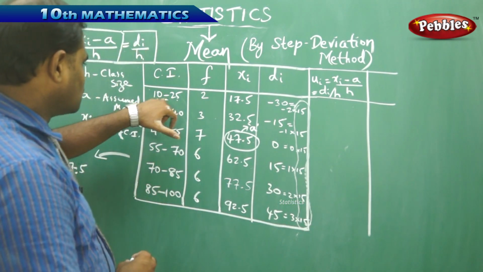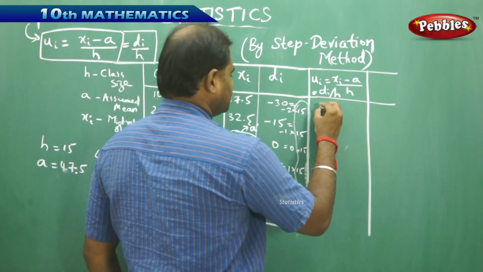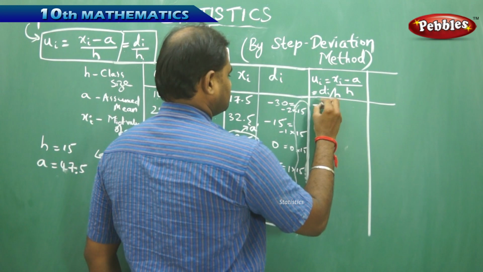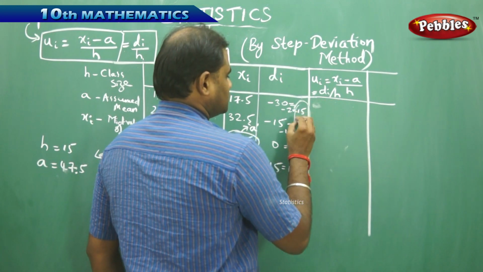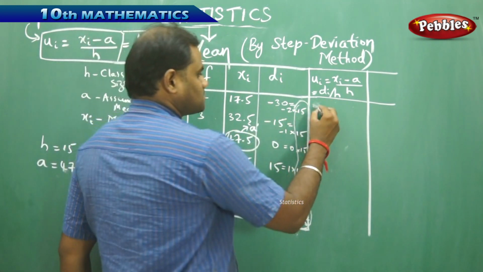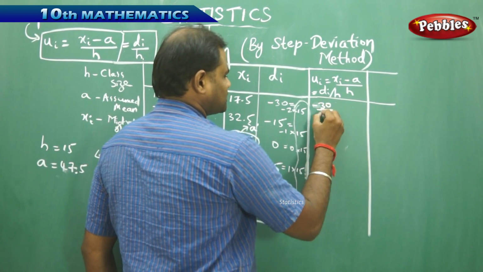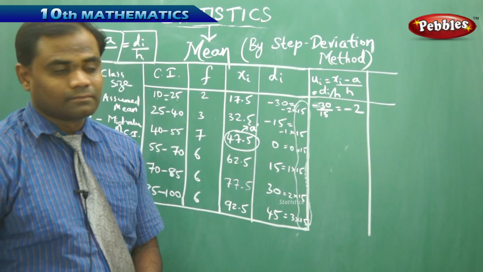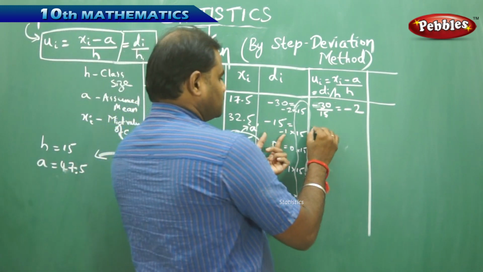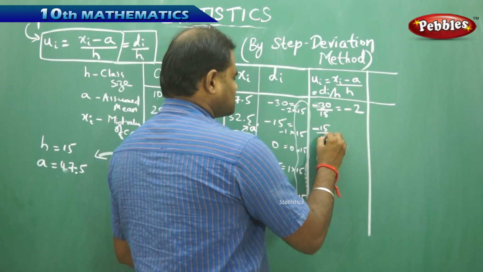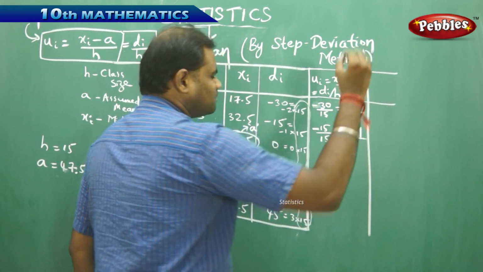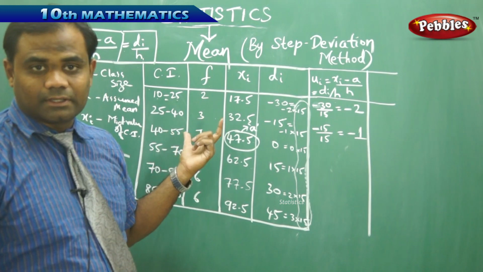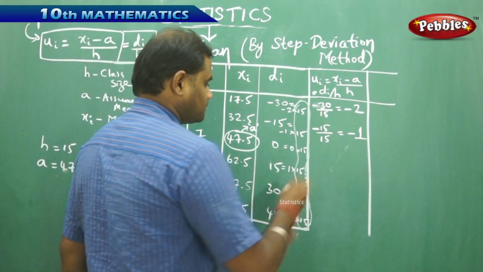To start with the first row, here I can calculate ui as di by h, so di, which is minus 30, by h, which is 15, gives me minus 2 as u1. Similarly, my di, which is minus 15, by class size 15, gives me minus 1 as my u2 for the second class interval.